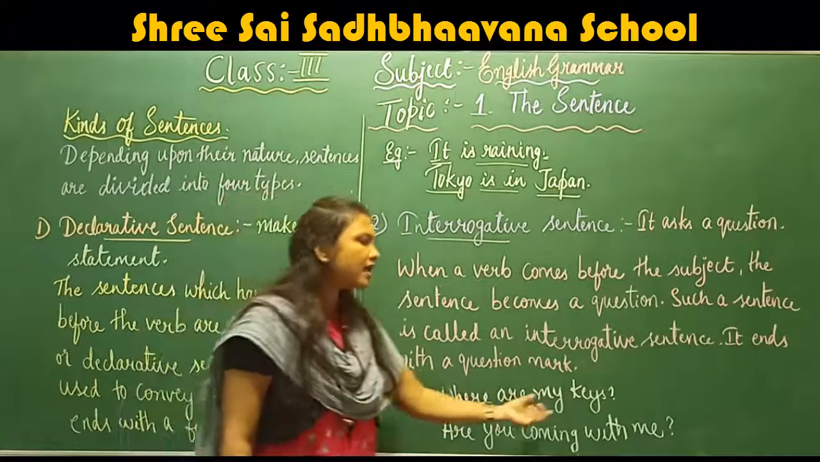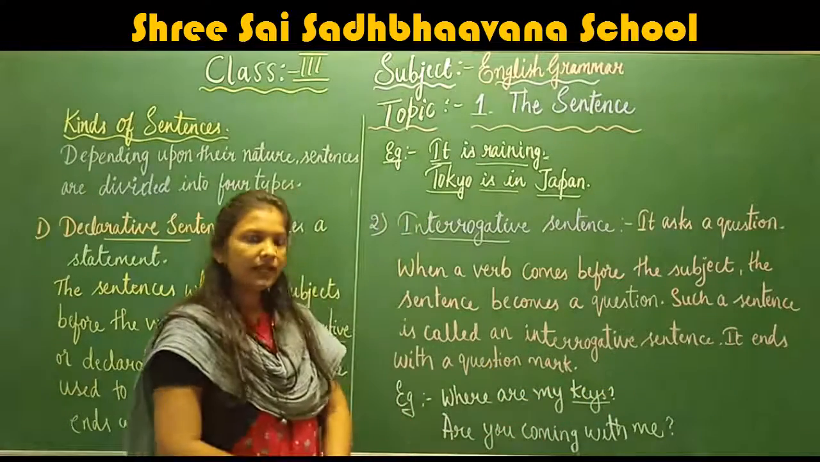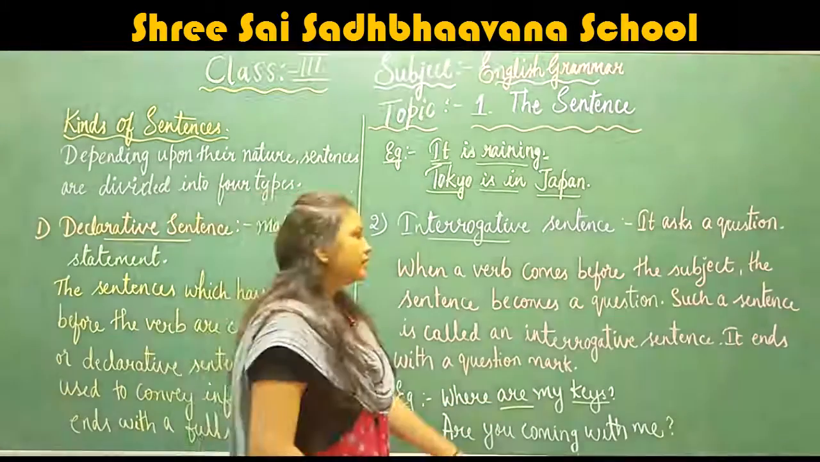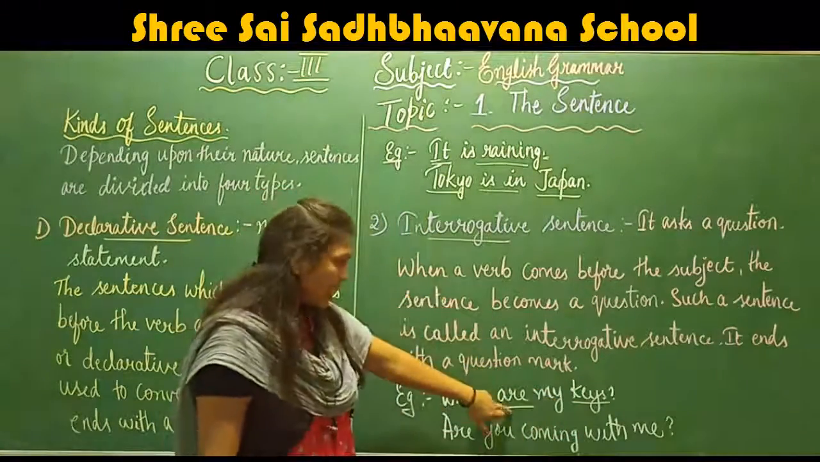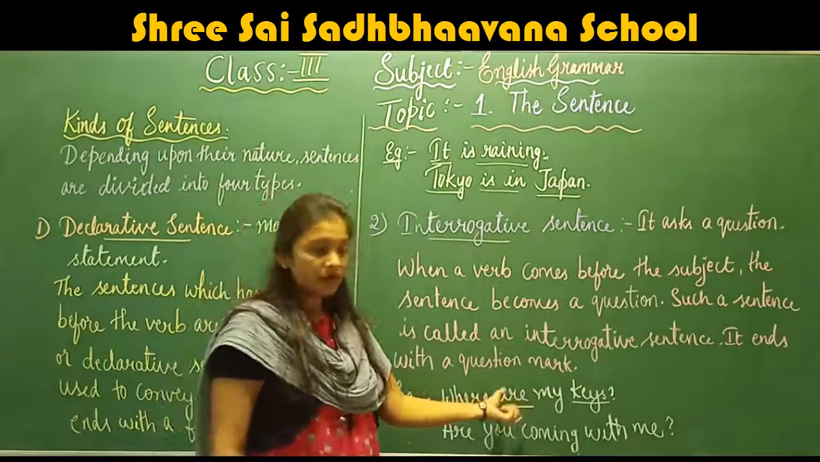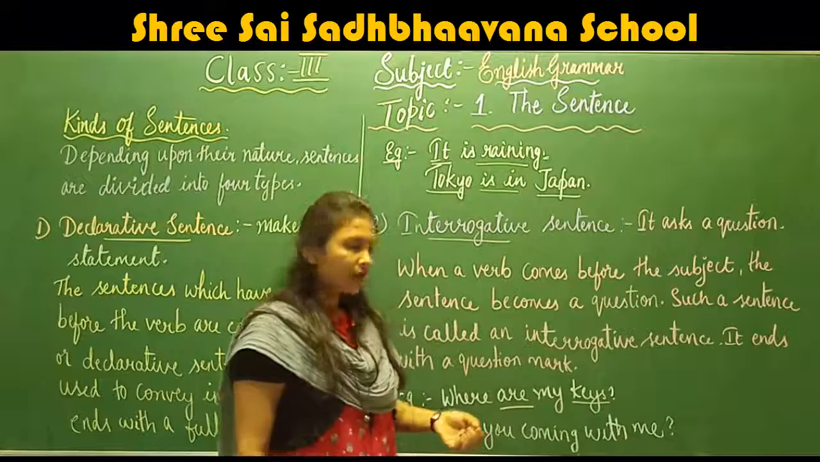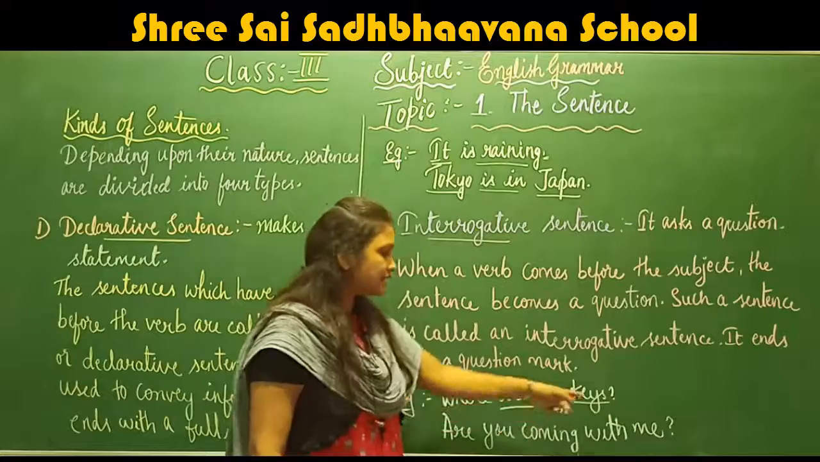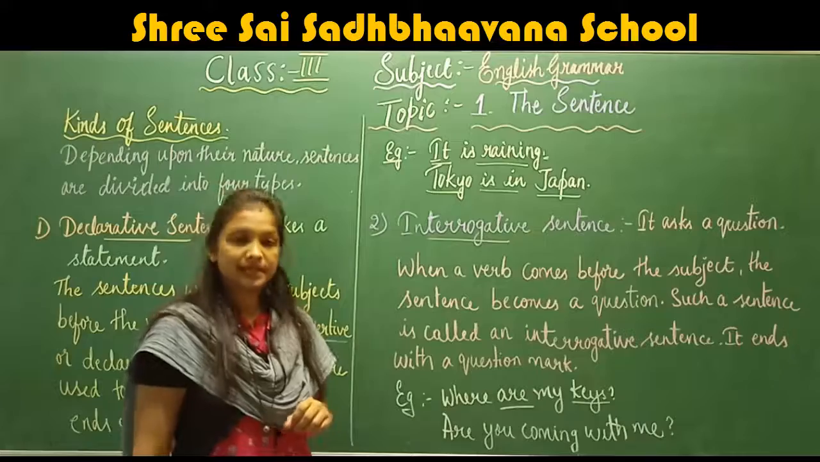See, for example, where are my keys? Here keys are the subject, right? So here are is the verb. So here the verb is coming before the subject. So when a verb comes before the subject, in the first sentence, are is the verb and keys are the subject, because it is the name of a thing, right? So here, where are my keys? And I'm asking a question. So here the sentence is ending with a question mark. So this sentence is known as an interrogative sentence.